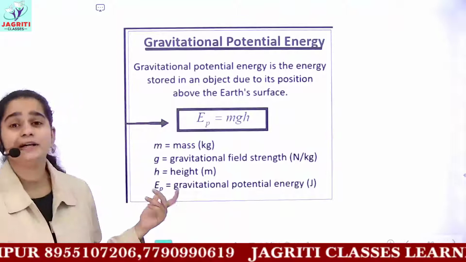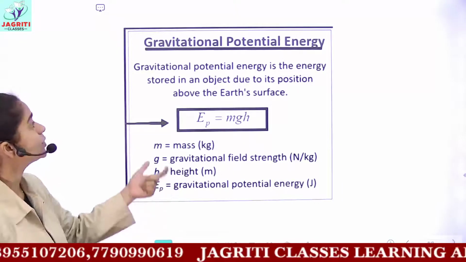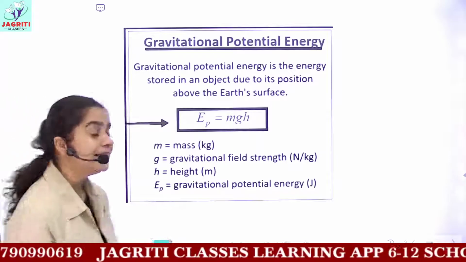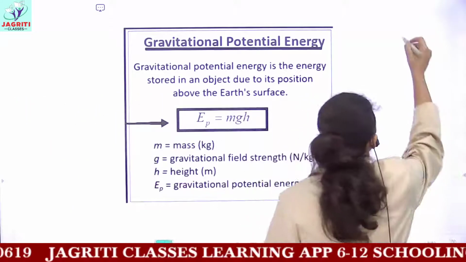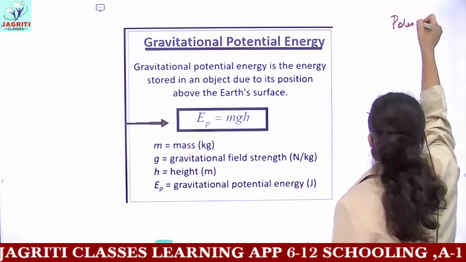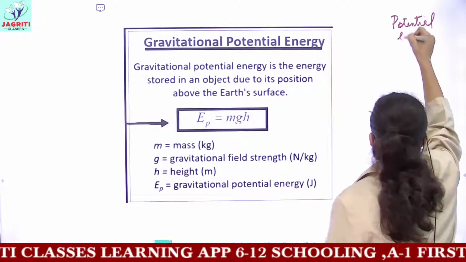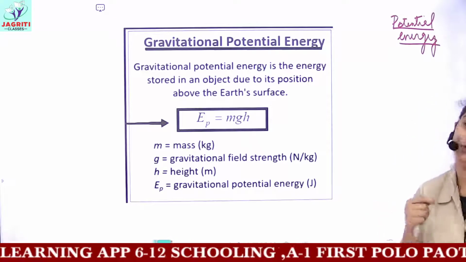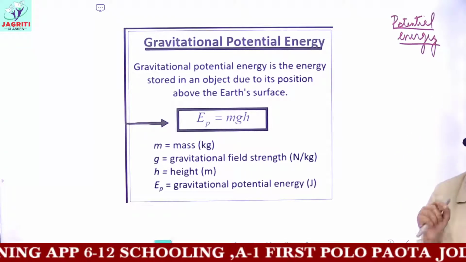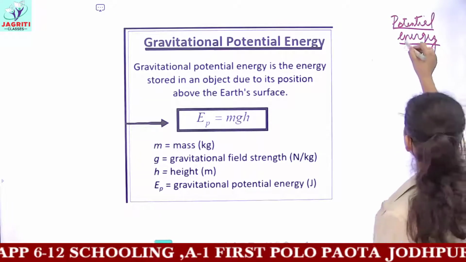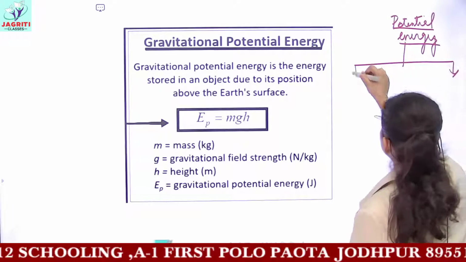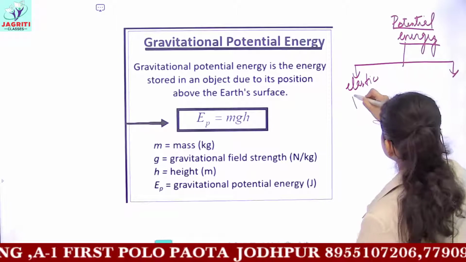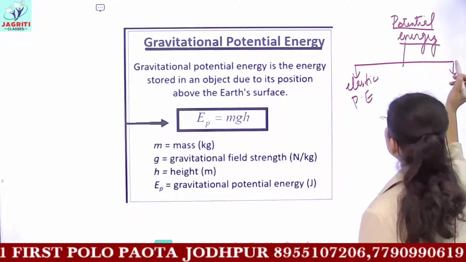Then you have one subtopic given in your books, that is gravitational potential energy. Potential energy is of different types. If we classify potential energy, which is the energy of an object due to its position or state or condition, we can write elastic potential energy, and then you have many more kinds.